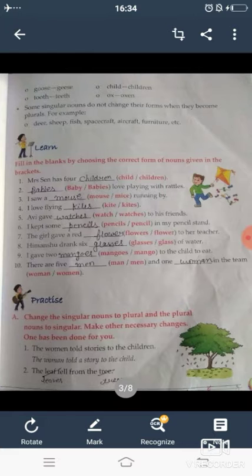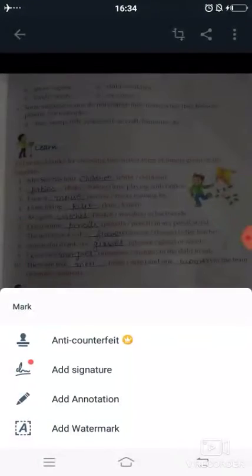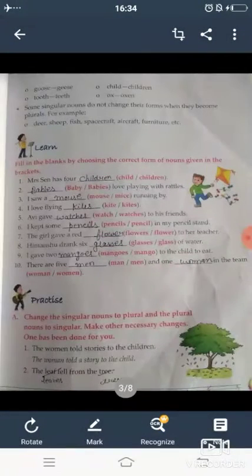Students, women is plural, so the singular of women is woman. Told stories is also given in plural form, so we will write story. The children is also given in plural form, so we will write child.